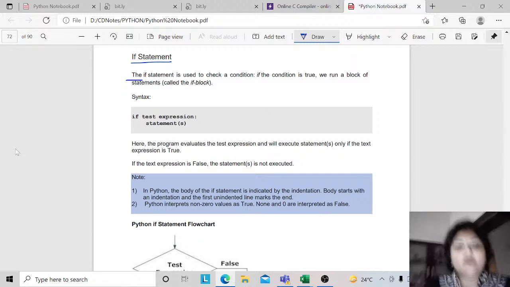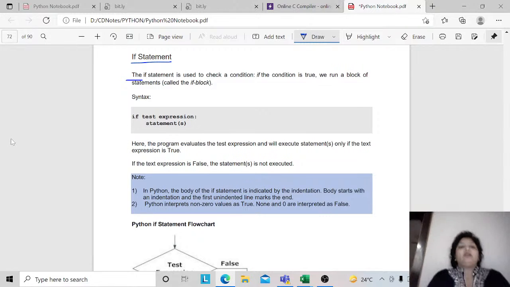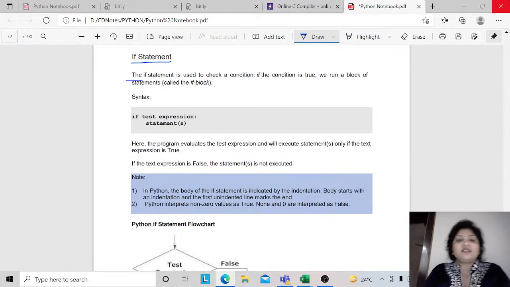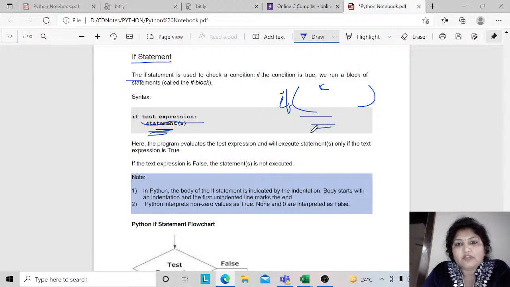Suppose there is some test condition, and then you might have some number of statements. If this condition is true, then certain statements will be executed.